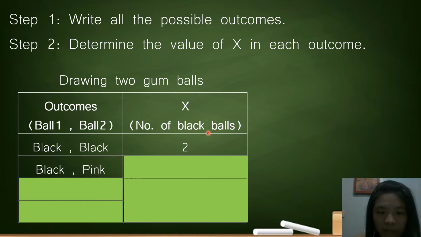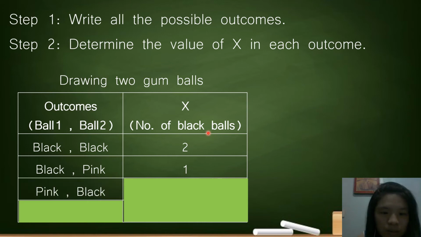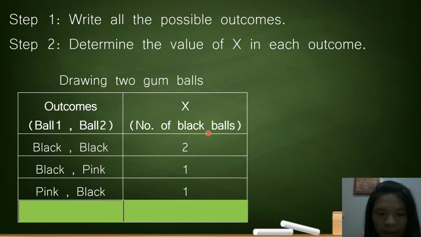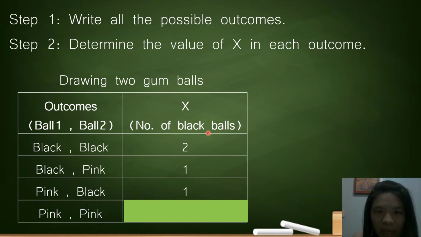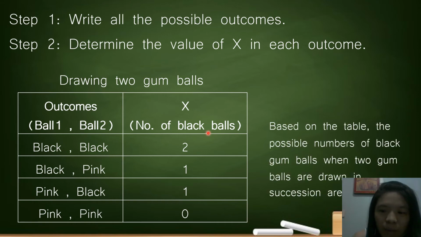It can be, on the first draw, black, and the second, pink. So how many black? 1. We're only counting the number of black balls here. The third one, pink and black. First drawn is pink and the second is black. So how many black? 1 again. Lastly, it can be pink, pink. So how many black balls are there? No black balls. Based on the table, the possible numbers of black gumballs, when 2 gumballs are drawn in succession, are